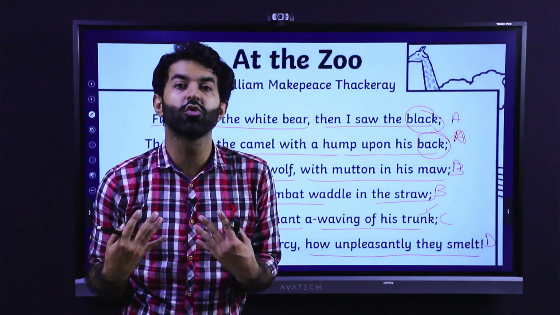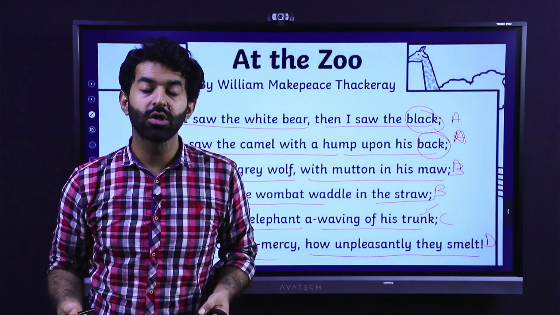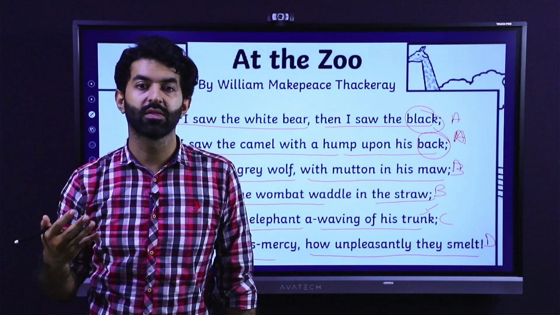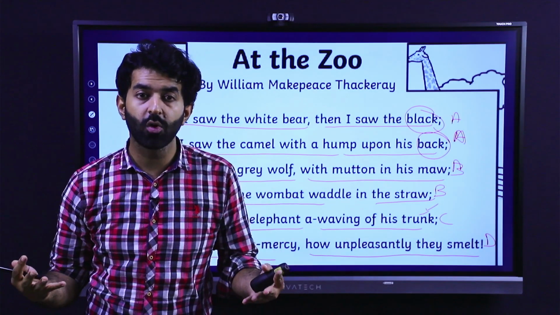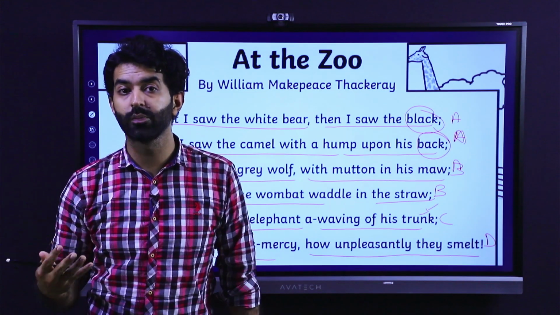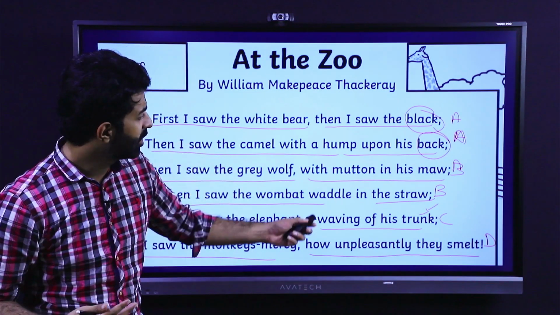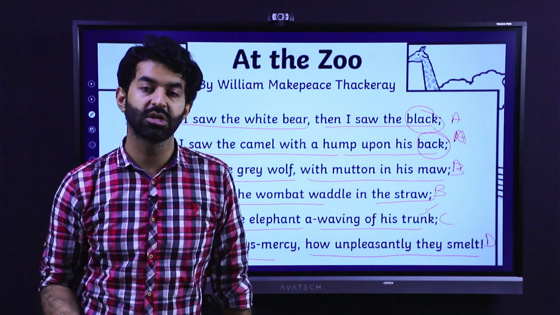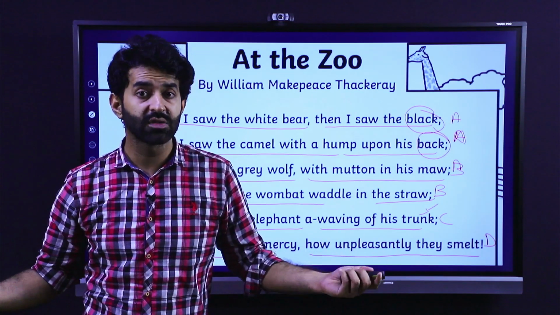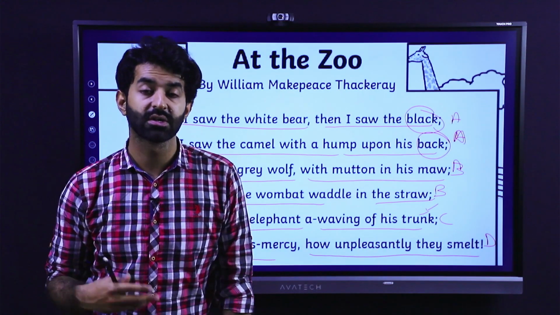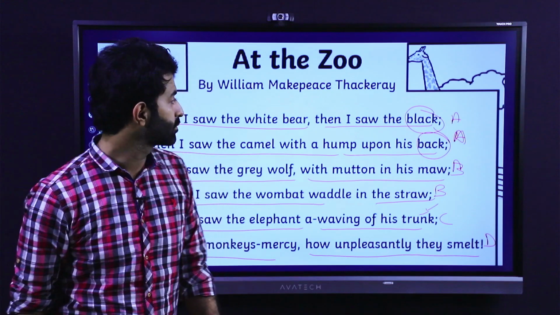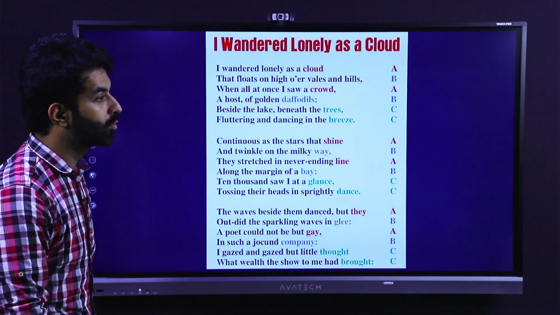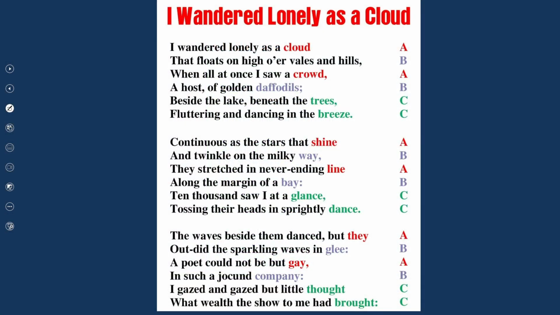It has a rhythm. If you read it aloud, you can feel a musicality, the rhythm of a song in the poem. So our rhythmic poems have a very good and complete length, and also a rhyme scheme as well. So the difference is clear between a free verse, narrative, and rhythmic poem. Here is an example of a very famous poem called I Wandered Lonely as a Cloud.